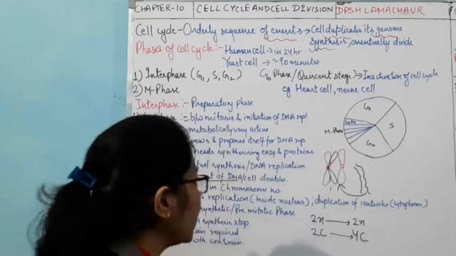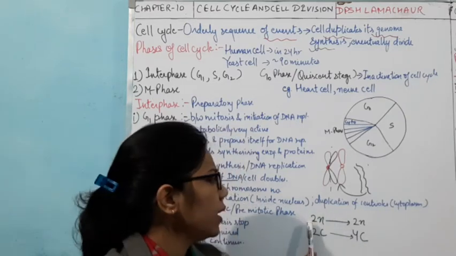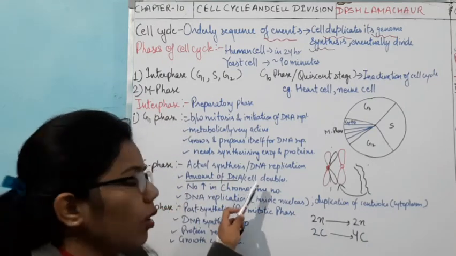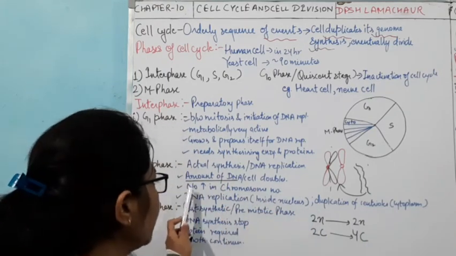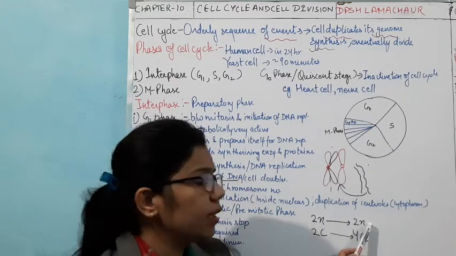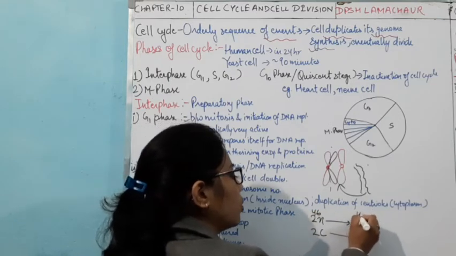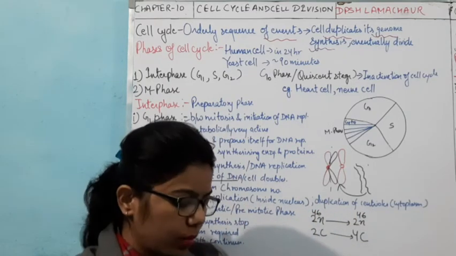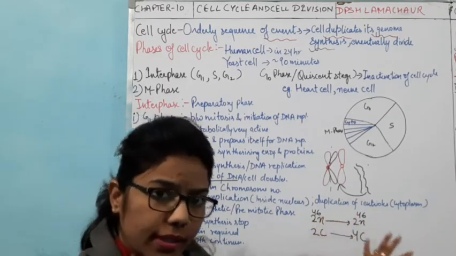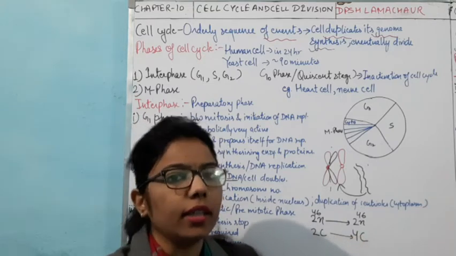So what is happening? The amount is getting double, but the ploidy level will remain the same. The amount of DNA per cell will double, but there is no increase in chromosome number. You can see here you are having 46 chromosomes, and here also you will get 46 chromosomes. So the chromosome number remains the same, but the amount of DNA will get double.